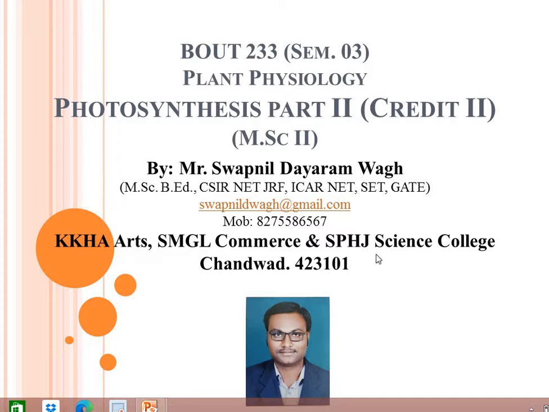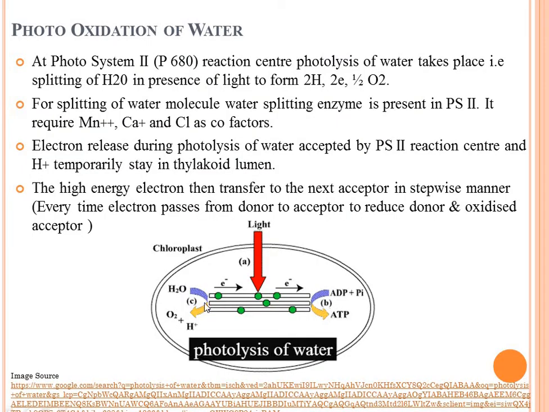What is meant by photolysis of water, or where does photolysis of water take place? Photolysis of water is also known as photooxidation of water. In photolysis of water, water splits into 2 hydrogen, 2 electrons and half an oxygen molecule in presence of light. This is known as photooxidation or photolysis of water.